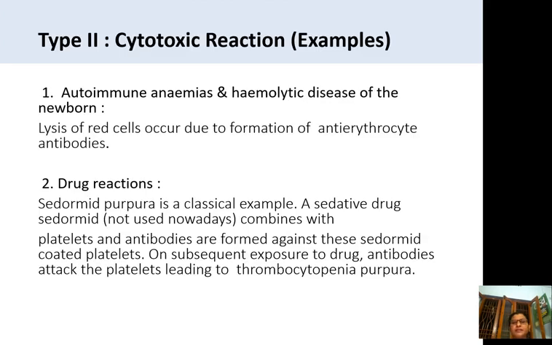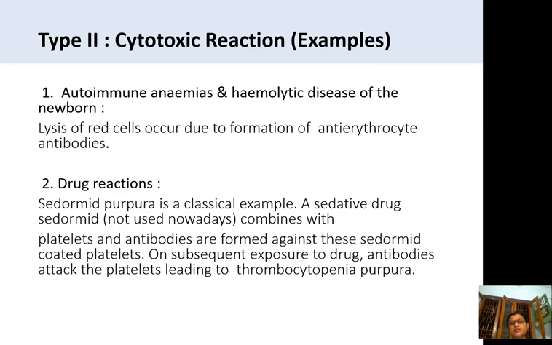The examples for the cytotoxic reactions are autoimmune anemias and hemolytic disease of the newborn. Autoimmune anemias means the red blood cells are lysed. Lysis of red blood cells occurs due to formation of anti-erythrocyte antibodies in the body of a person. These anti-erythrocyte antibodies will act over the erythrocytes in the body itself and destroy the red cells, thinking of them as an antigen. So this reaction is called an autoimmune reaction.